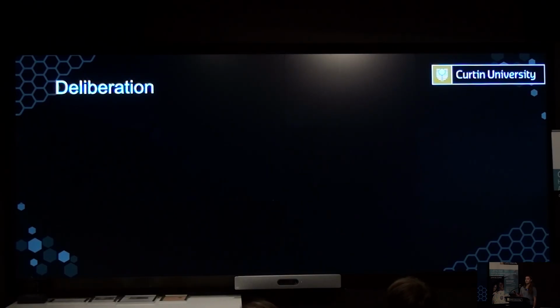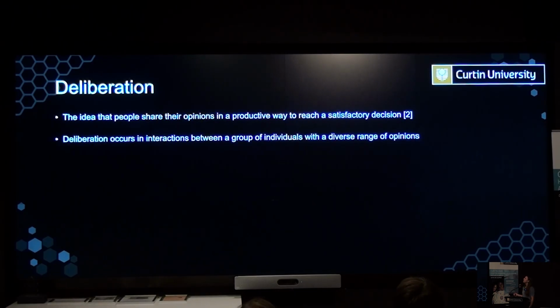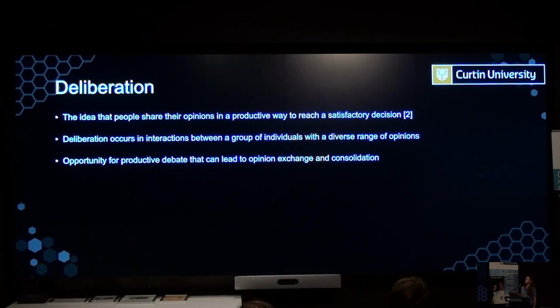The reason we're doing this is deliberation. And deliberation is the idea that people share their opinions in a productive way to reach a satisfactory decision for the majority of people. And so deliberation can occur in interactions between a group of individuals with a diverse range of opinions. And this can create the opportunity for productive debate that can lead to opinion exchange or consolidation in the participants.